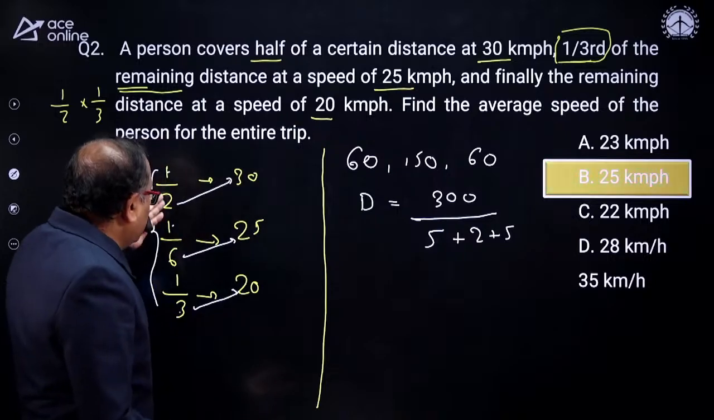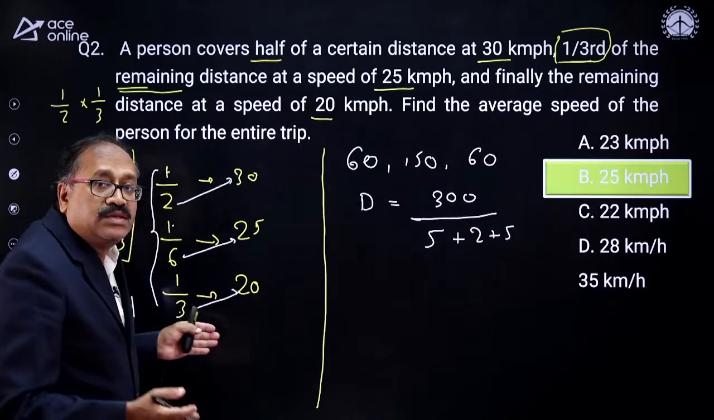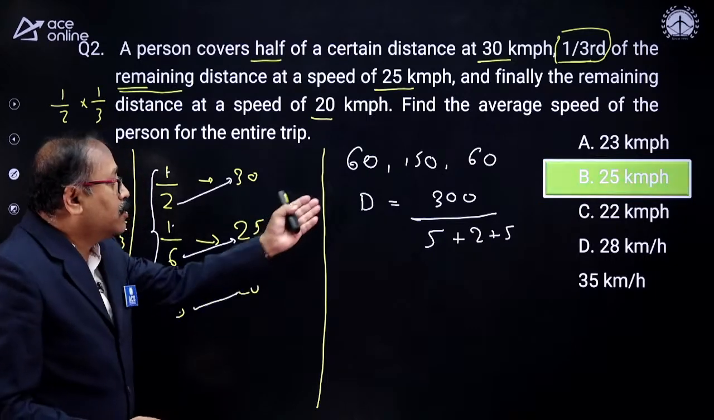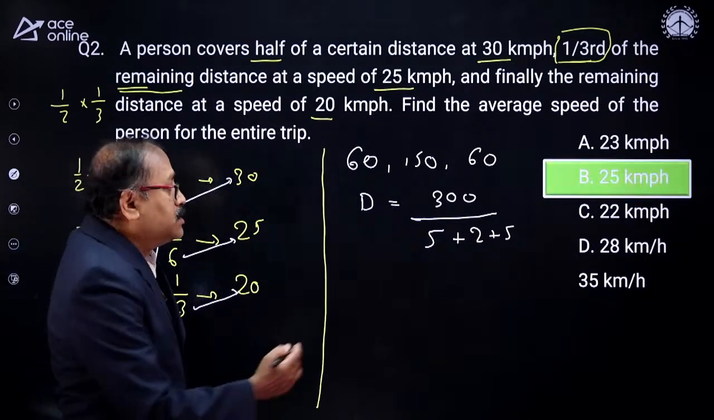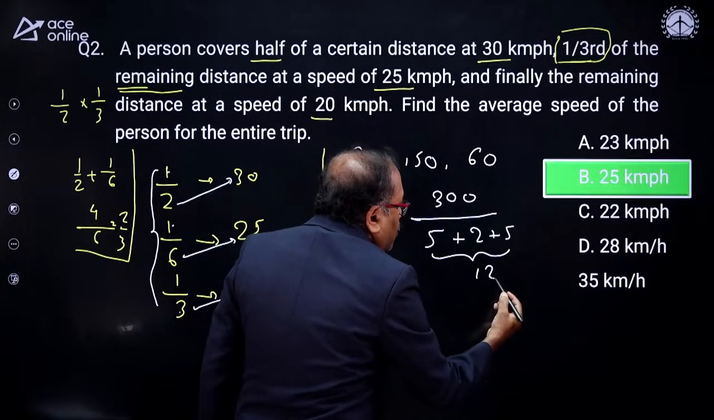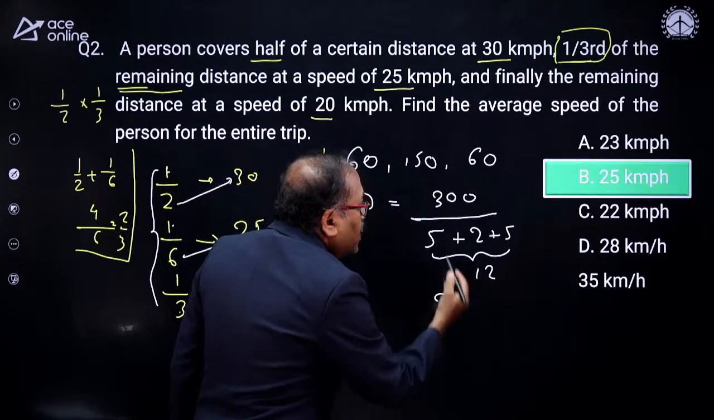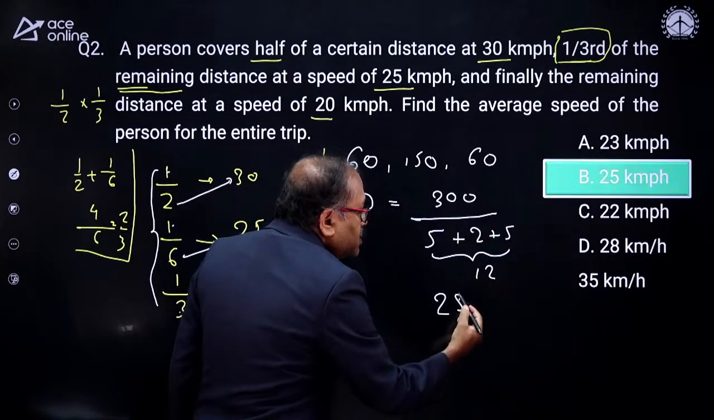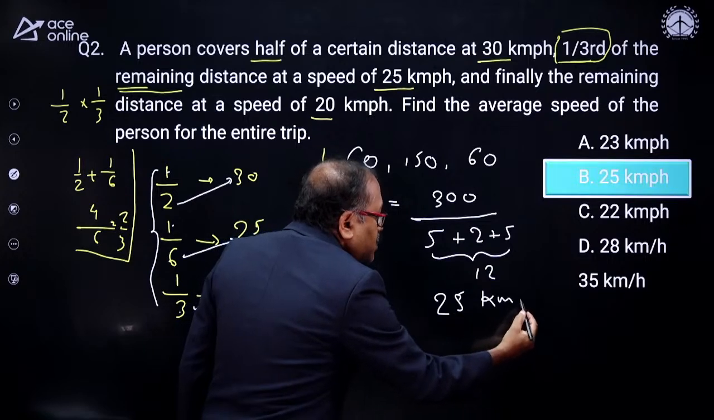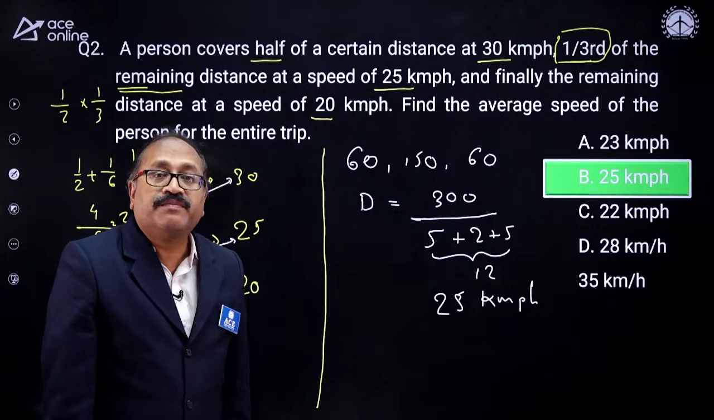So whenever the distance is given in fractions, in different parts, you can always follow this method. And this is nothing but the total. How much is the total over here? This is 12. Now 300 divided by 12. 12 twos are 24, I am left with 6 here. 12 fives are 60. My average speed is 25 kilometer per hour, which is option B.